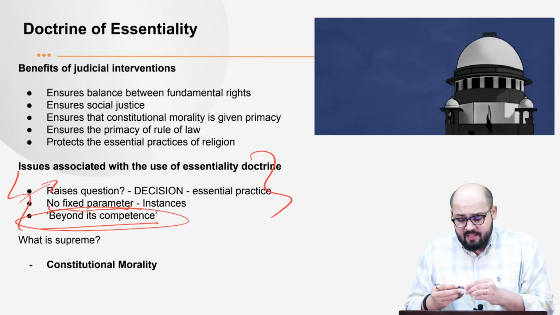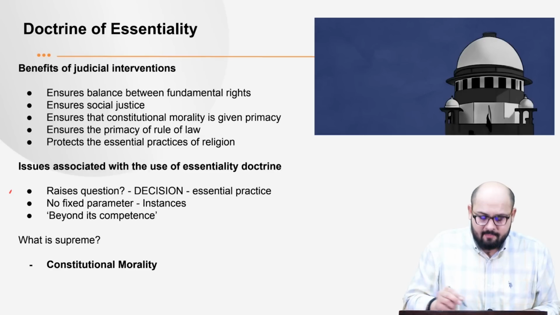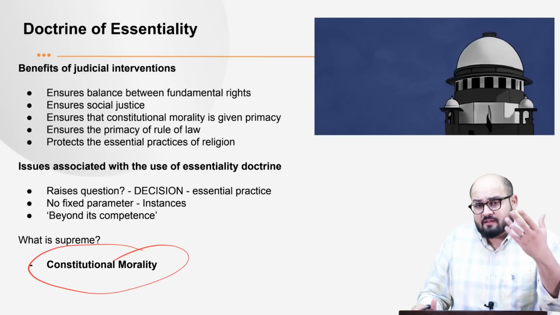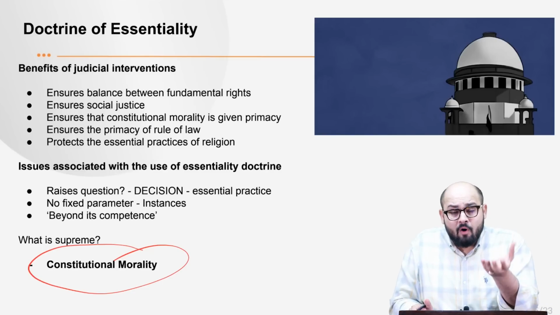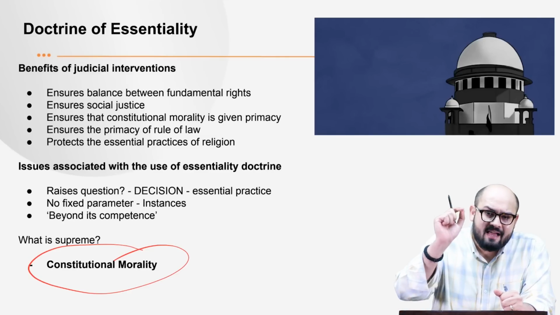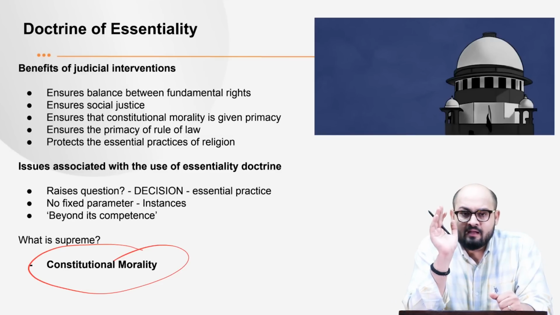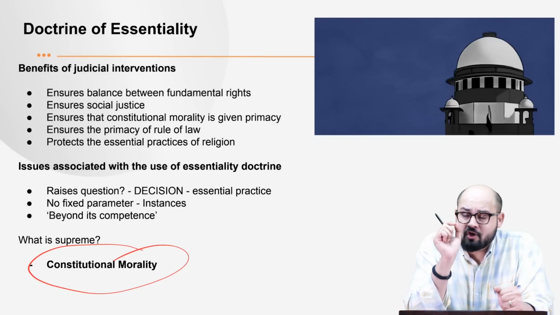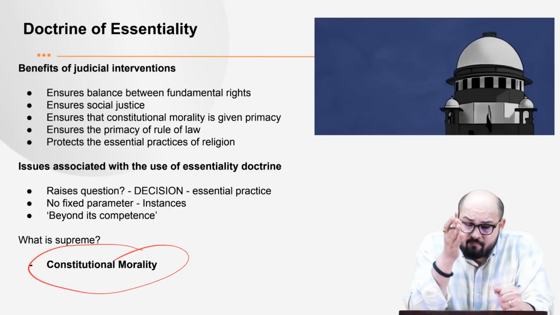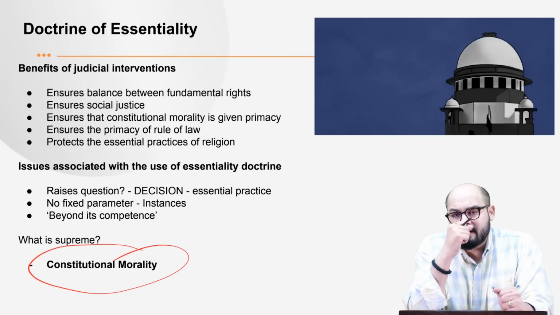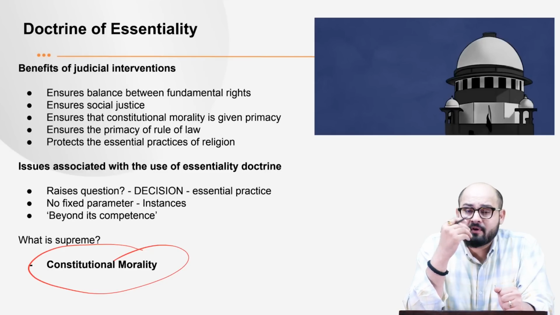Now, what is supreme? See, the supreme is constitutional morality. As Dr. Ambedkar also said, it is the moral principles which underlie the constitutional provisions, which should guide the actions of the state. So what we see is that, all right, we have got the doctrine of essentiality, but the Supreme Court should always make sure that while exercising the doctrine of essentiality, it takes into consideration the progressiveness of the society, that the society becomes more progressive, that the conditions are more just.